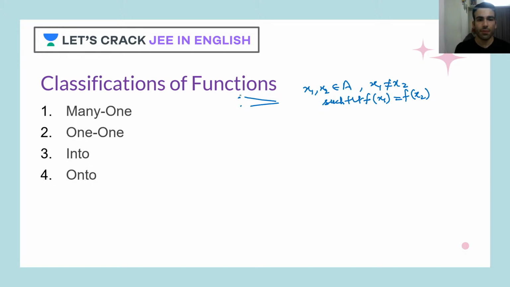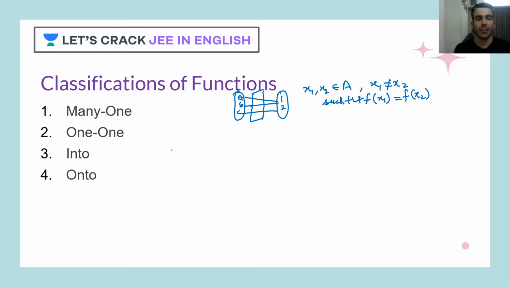Or if you want to see it in a mapping, just to imagine it better, let's say a, b, c, and I've got this function, let's say 1, 2. As you can see, a and b both are different, but both are having the same image, 1. So this will be called a many one function. Or you can say that different elements are coinciding exactly at one point. They're having exactly one image. Here, this is many one.